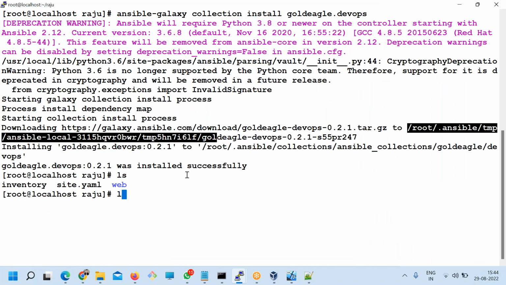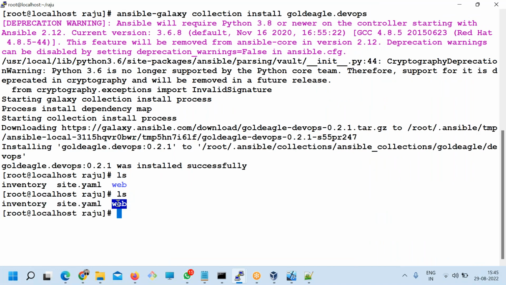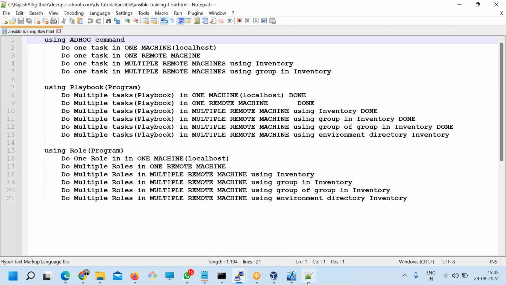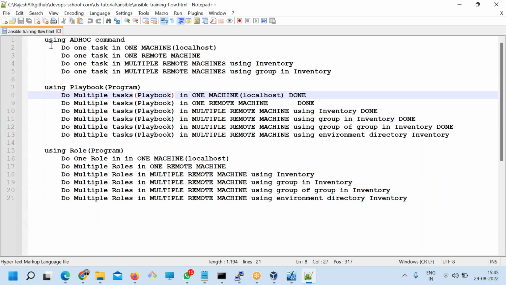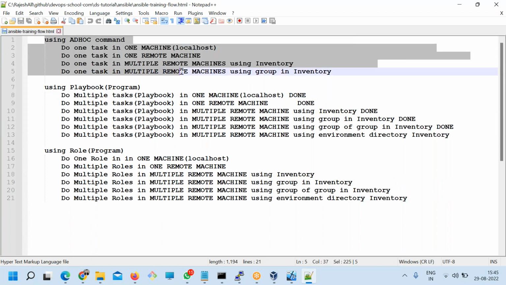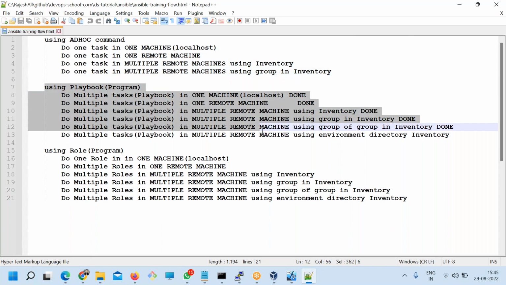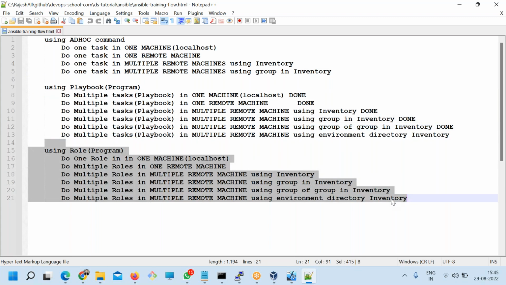This is the custom role I created here, the one called web. So guys, this is the role. Now let's review this entire Ansible overview. Here I taught you how to use ad hoc commands. You could do a hell of a lot of things using ad hoc itself. Then I taught you how to do playbooks. You could do a lot of things with playbooks. And now, what is a role? Now the next topic which we'll be covering is Tower. Meanwhile, it will be great if you can practice and come up with a list of questions. That will be helpful for me also.